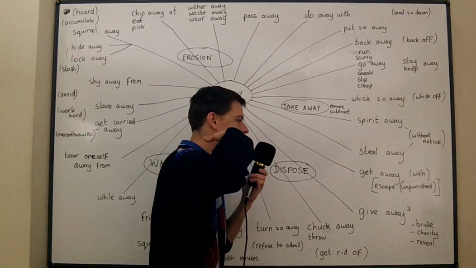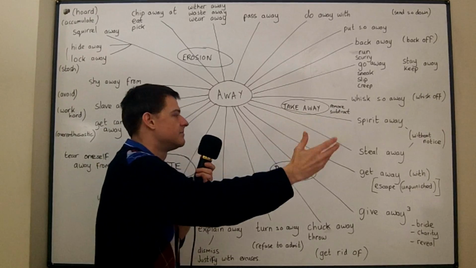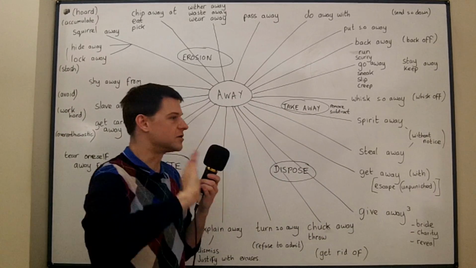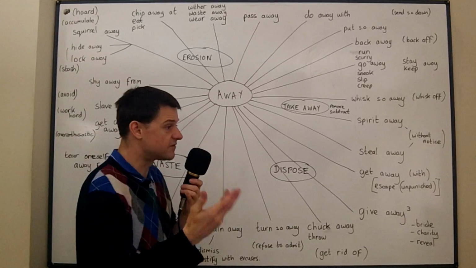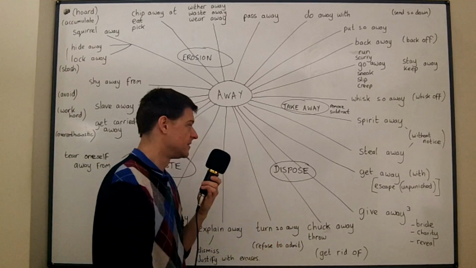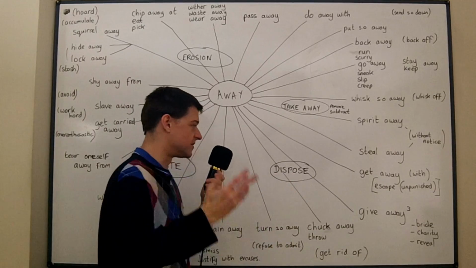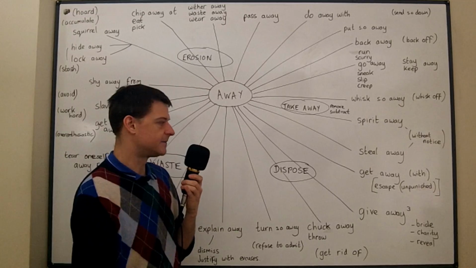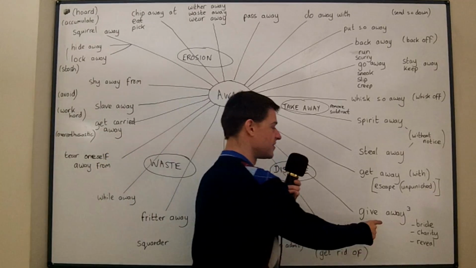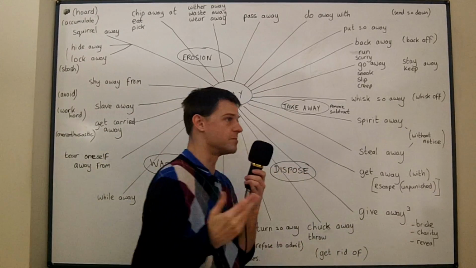It can mean that you just give something, maybe to charity, and you don't want it back. So you give your old clothes away, you don't want them back, or you give the children's old toys away, something like that. You dispose of them, but it's when somebody else has got them and you don't want them back. Now this can also be used in a slightly different sense with the bride.